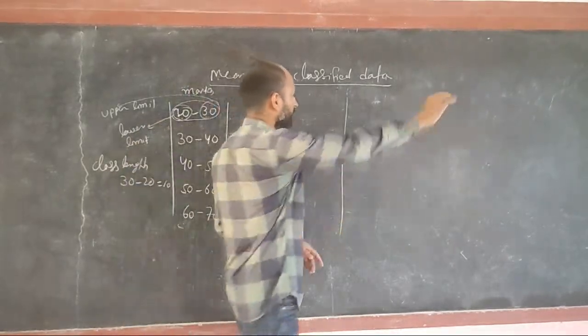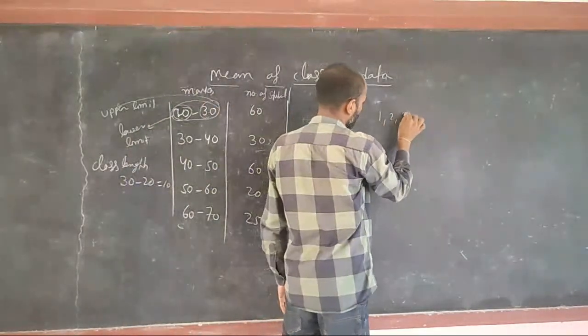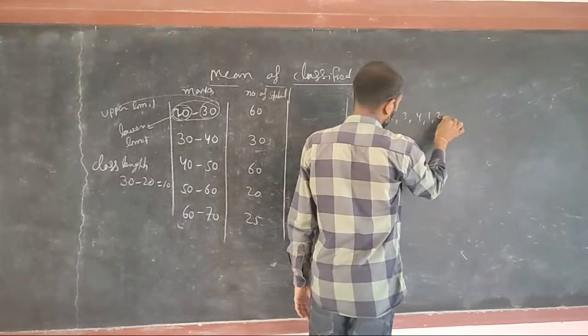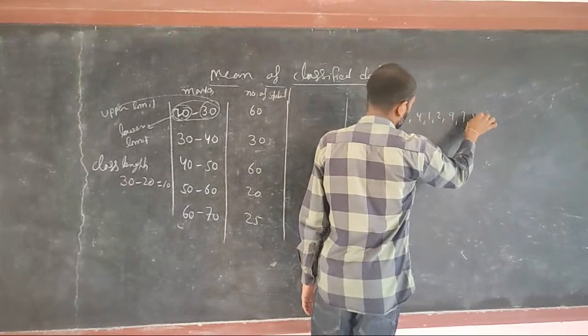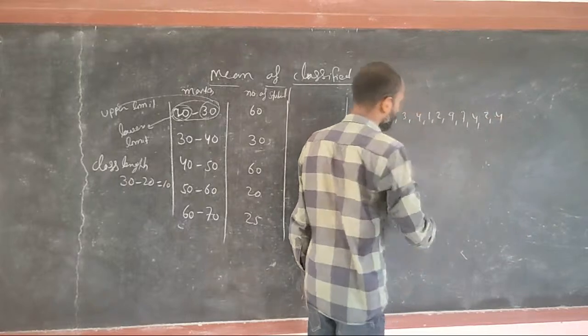For example, if I am writing here 1 2 3 4 1 2 9 7 4 2 4, this is a data.